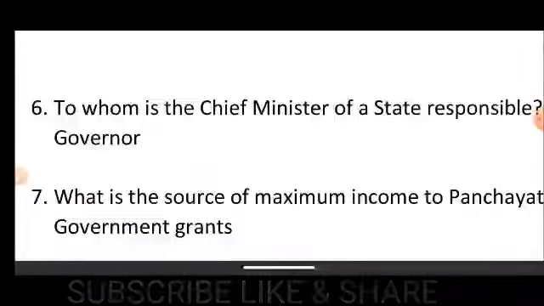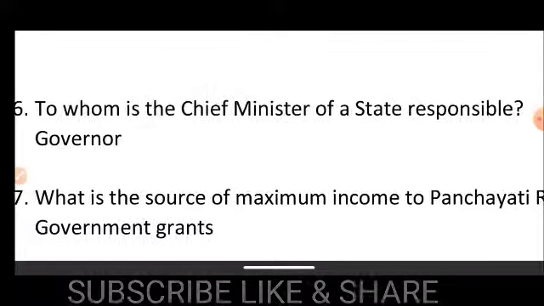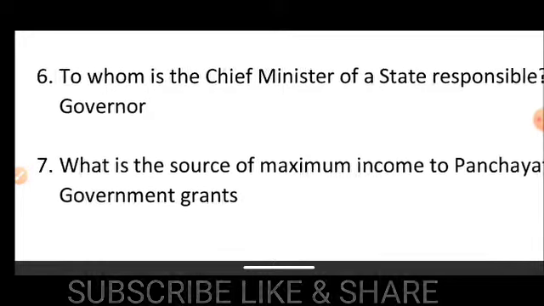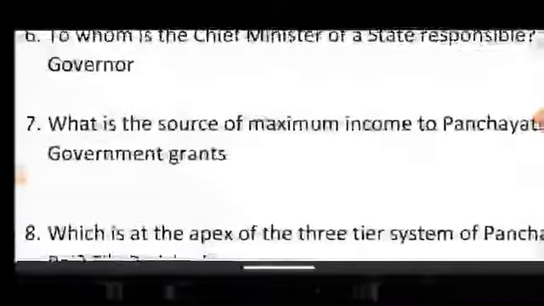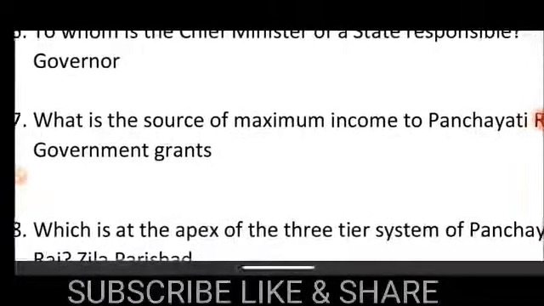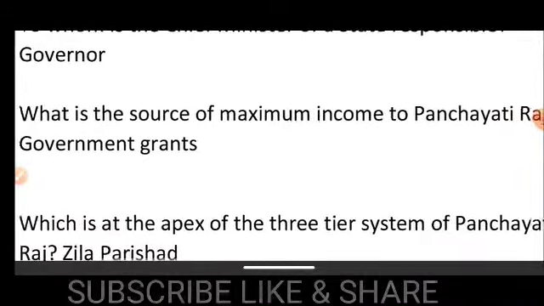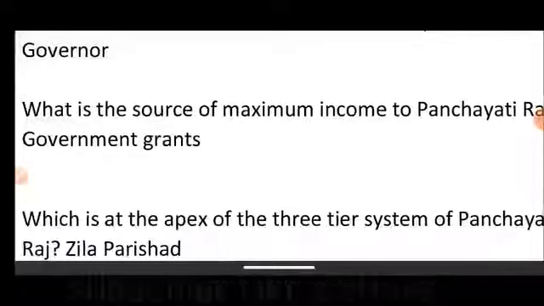Number 5 question, to whom is the Chief Minister of a state responsible? Governor. What is the source of maximum income to Panchayati Raj? The maximum income of Panchayati Raj is government grants.